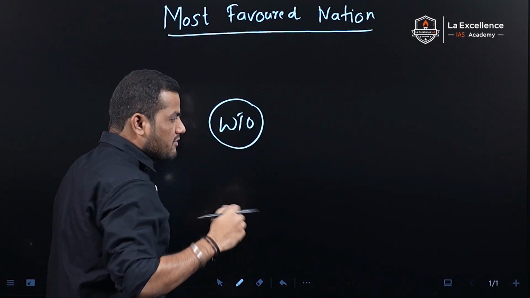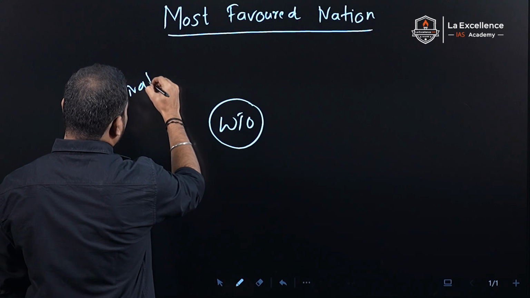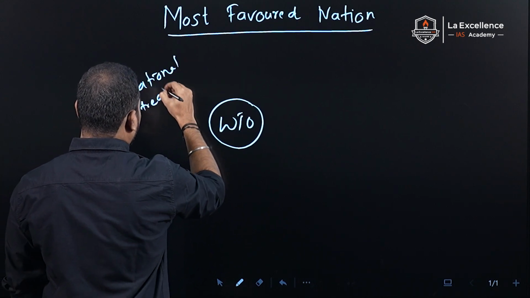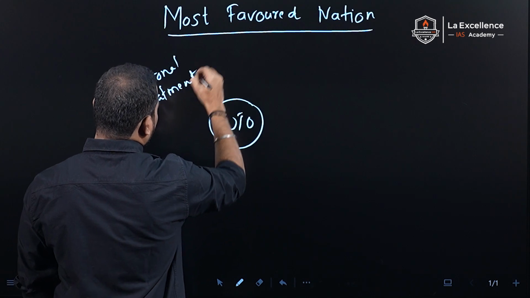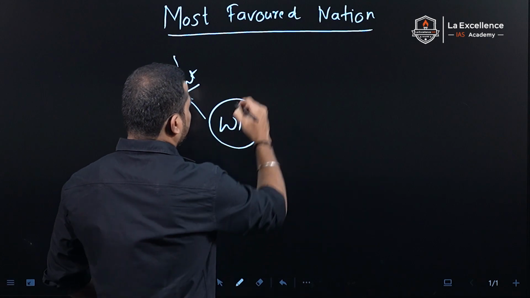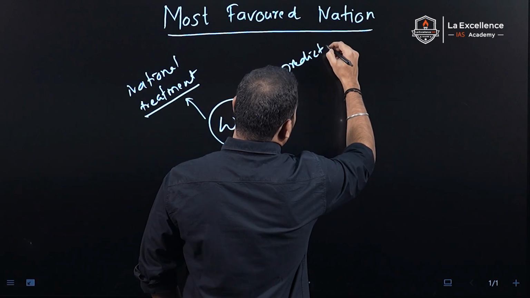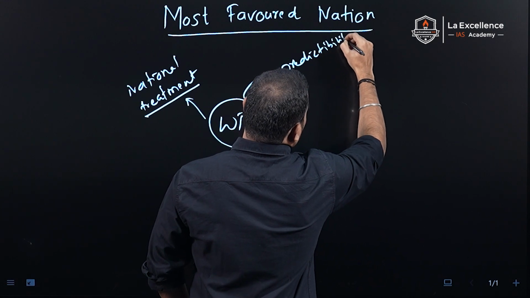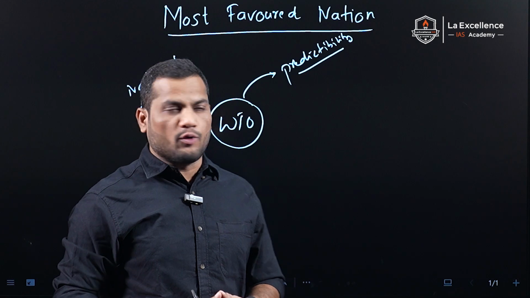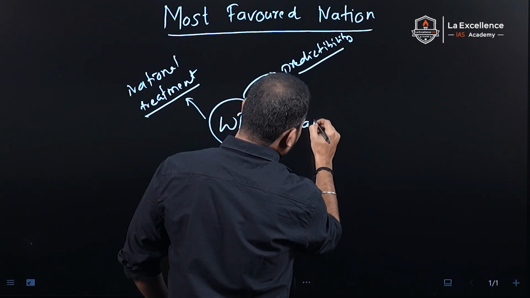WTO established some principles. The first is called national treatment. National treatment means a country should treat its domestic goods and foreign goods equally. Second principle is predictability. Predictability says that a country should have an open, stable trade policy. And another one is fair trade.